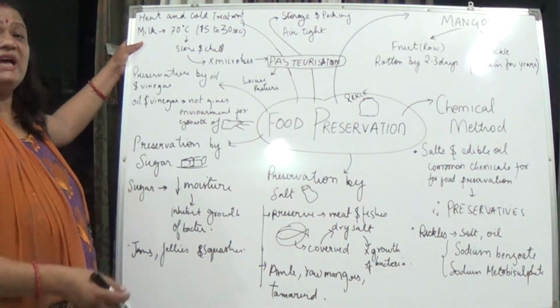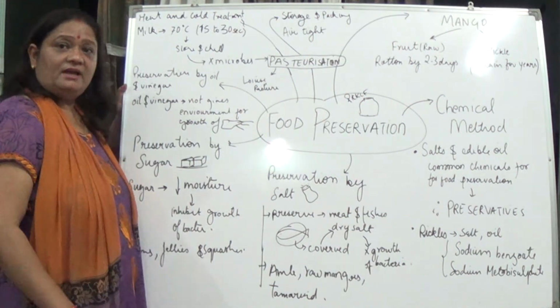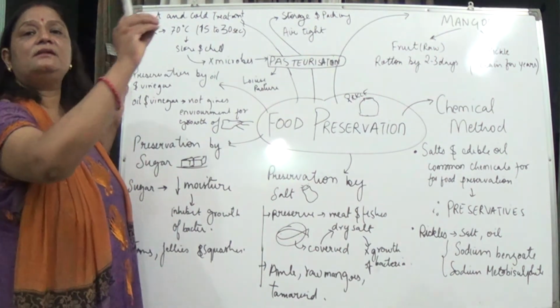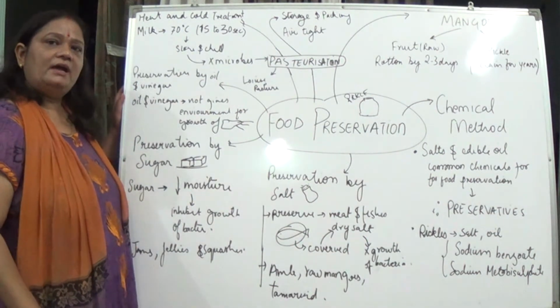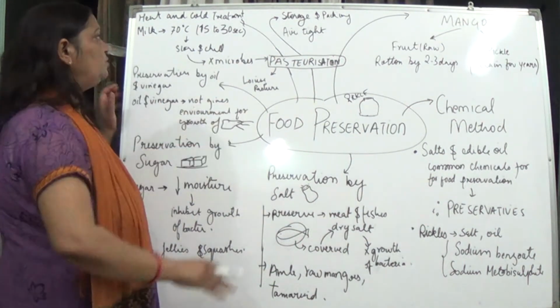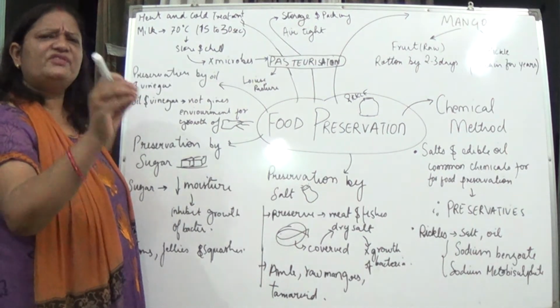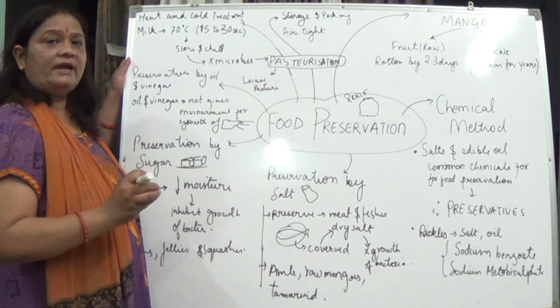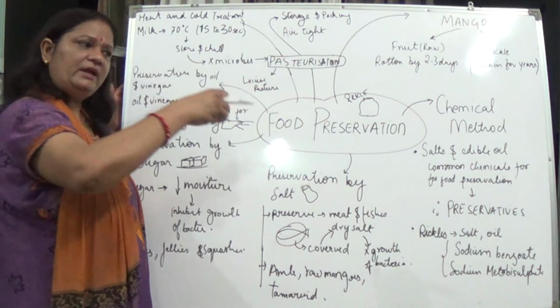In this, the milk is first heated to 70 degrees Celsius. When it reaches that temperature, it is kept for 15 to 30 seconds, and after that it is suddenly cooled down.